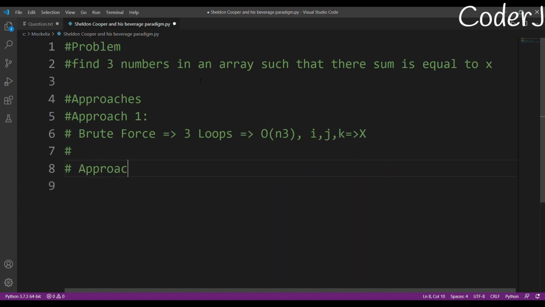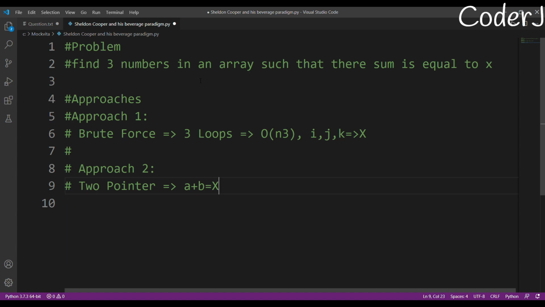Approach two, you have already seen approach two in many places, but here we have a different sort of implementation of it. Okay. So this approach, I call it two pointer. What do I mean by two pointer? I think you have already solved a few questions where you have to find